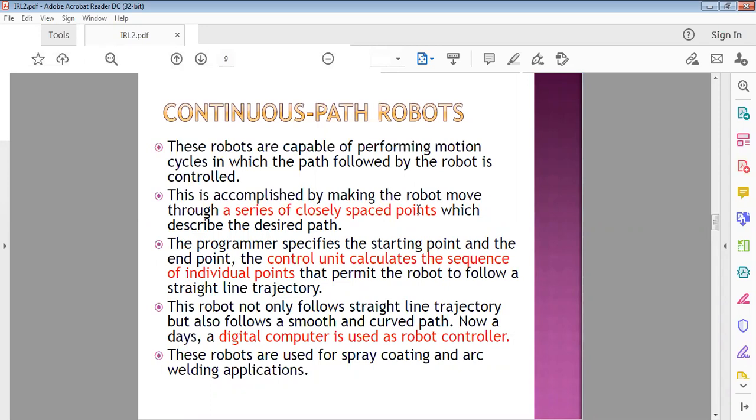Nowadays, to control such kinds of robots, we are using digital computers.